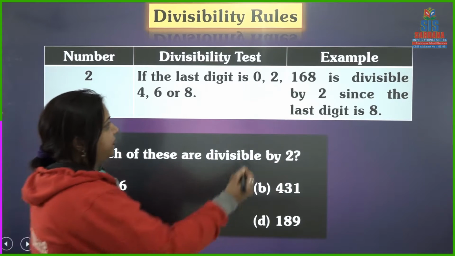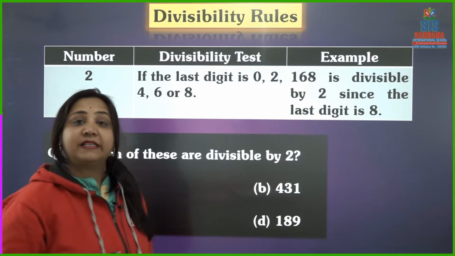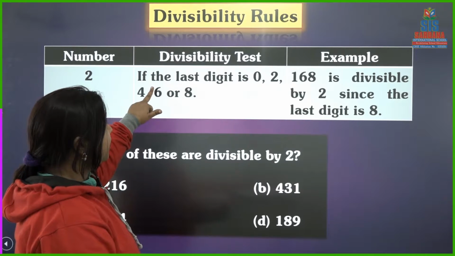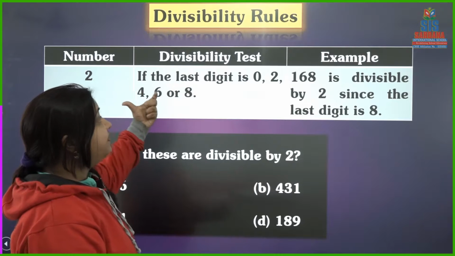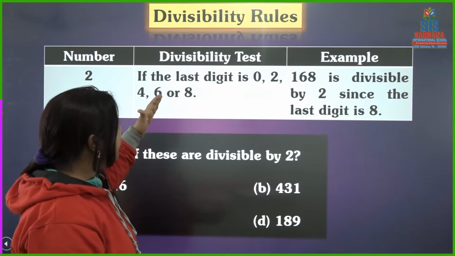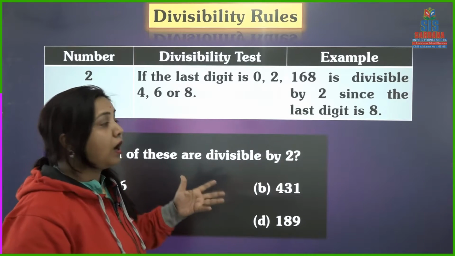See the example 168. The divisibility rule of 2 says that we need either 0, 2, 4, 6 or 8 at the last.